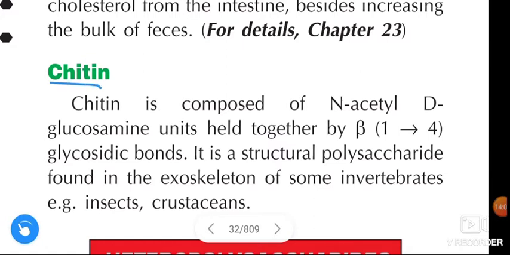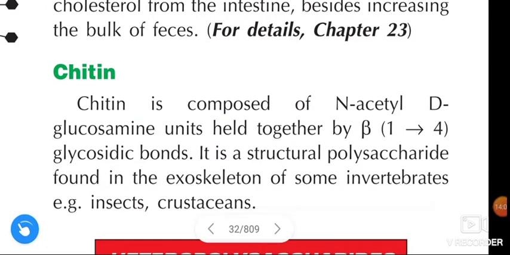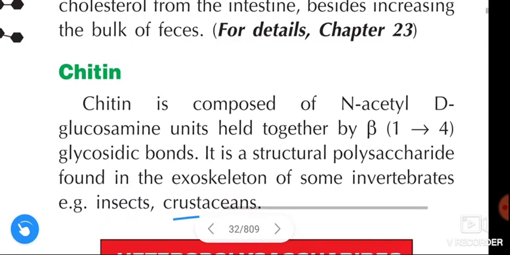Next, chitin. Chitin is composed of N-acetyl D-glucosamine units held together by beta 1 to 4 glycosidic bonds. It is a structural polysaccharide found in the exoskeleton of some invertebrates like insects and crustaceans.